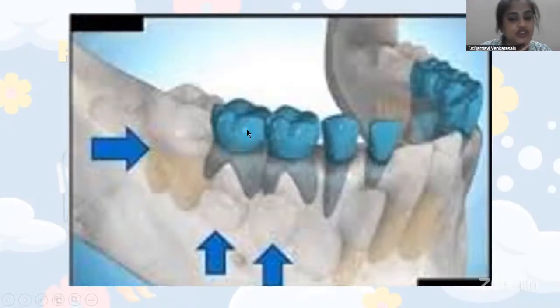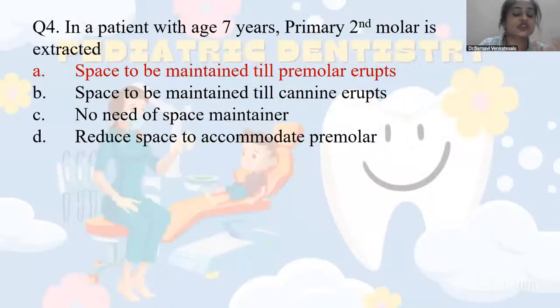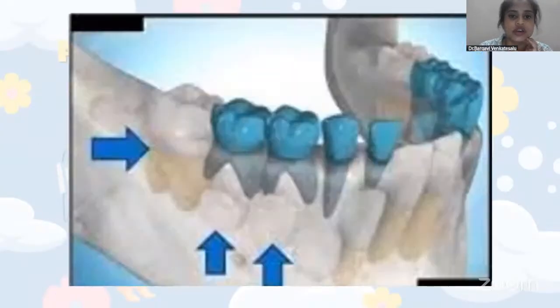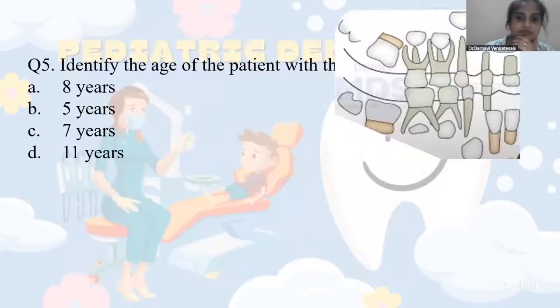Yes, obviously we have to maintain the space till the premolar, because the succedaneous tooth here is your permanent second premolar, which is underlying beneath this primary second molar. So the space is to be maintained till the premolar erupts. Does space need to be maintained till canine erupts? No, not needed, because your canine is the successor of your primary canine. So we can just maintain the space until your premolar erupts.